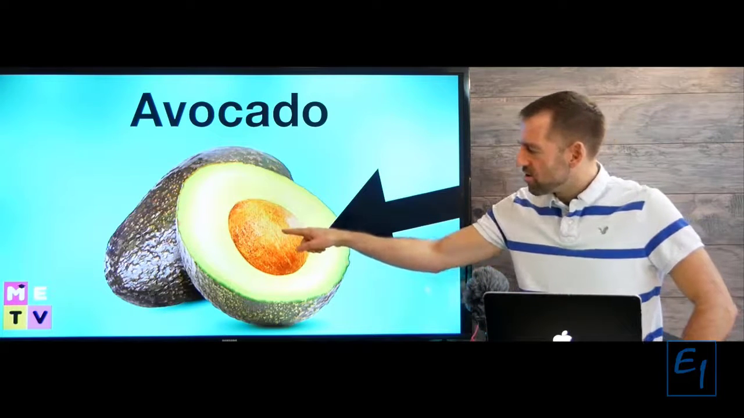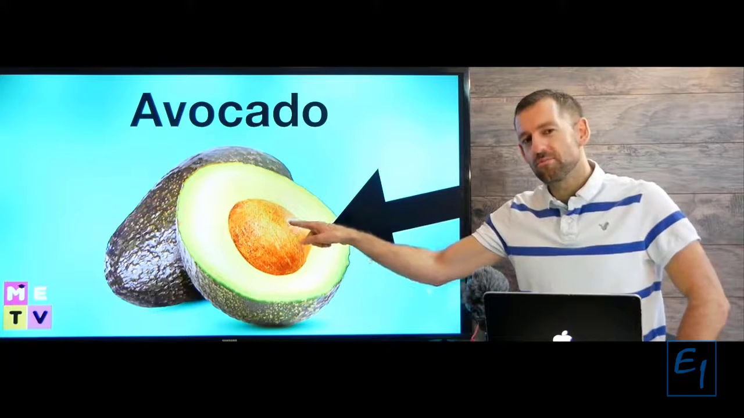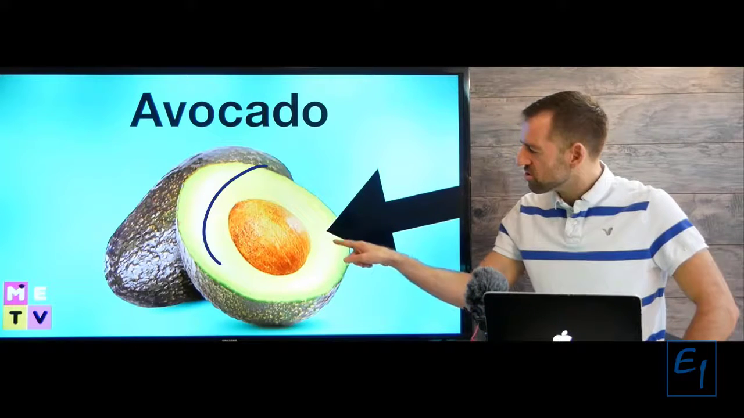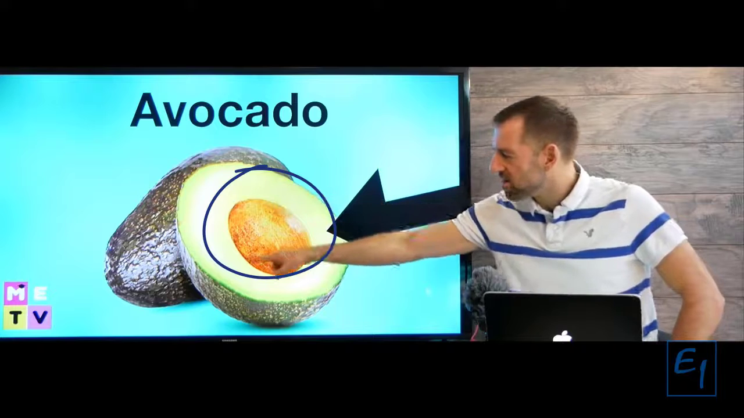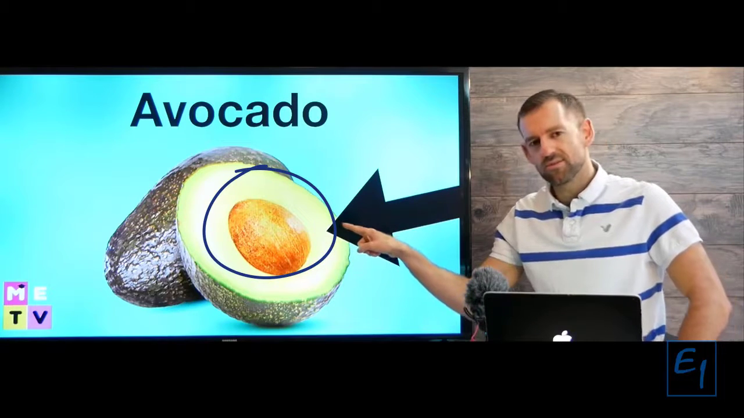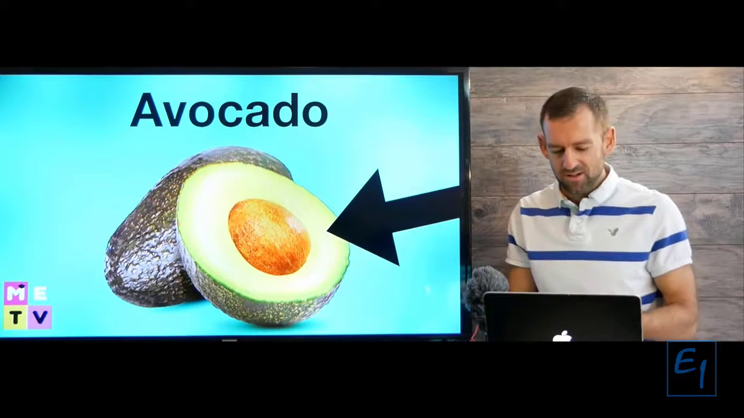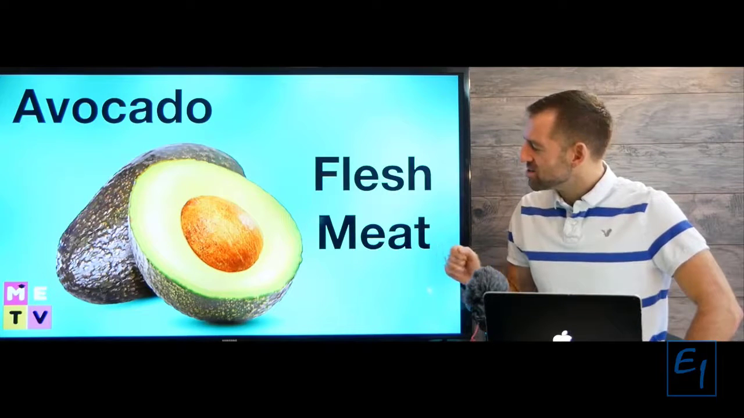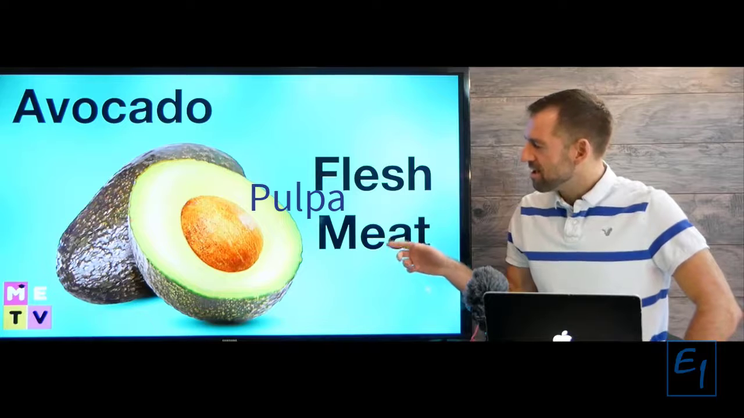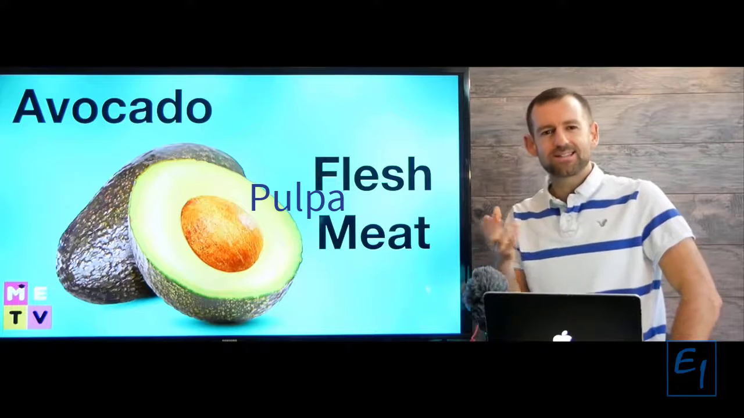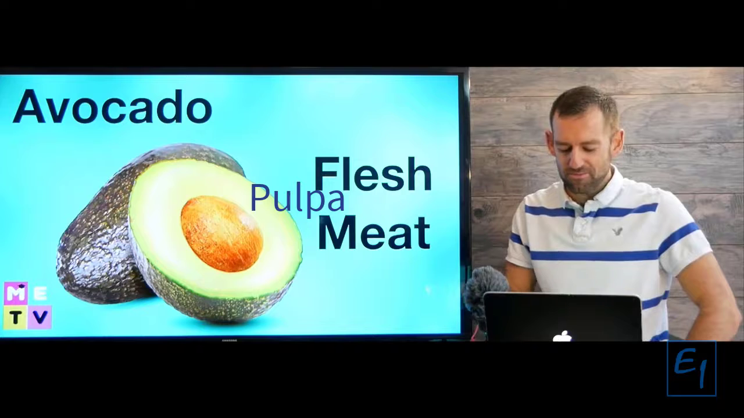We know this is called the stone or the pit. How would you describe this light green part around the stone? What word would you use to describe it? Well, we could use the word flesh or meat. Most fruit has some sort of flesh or meat.